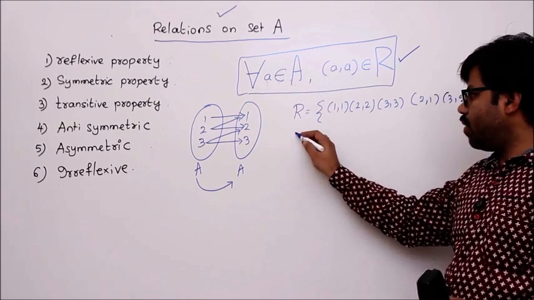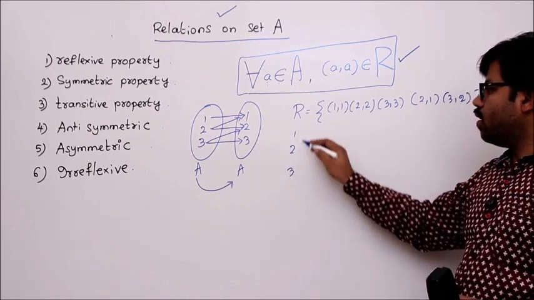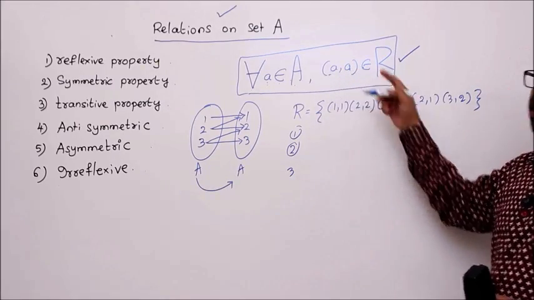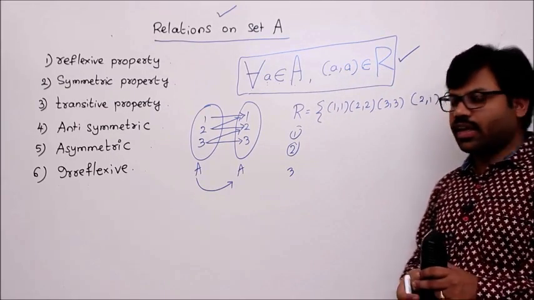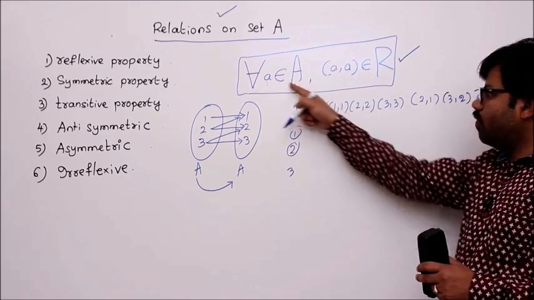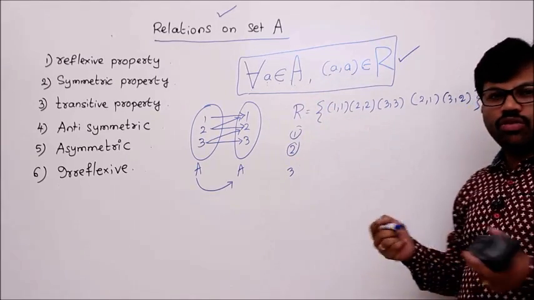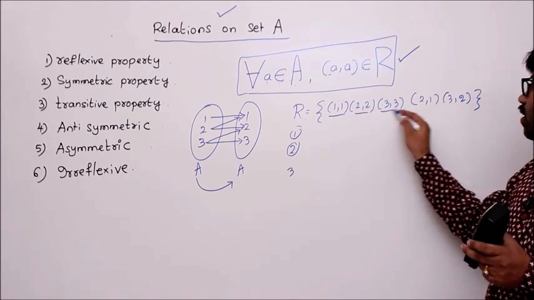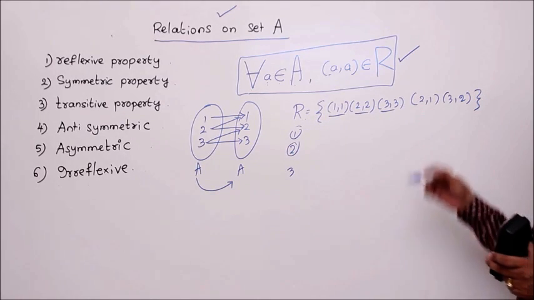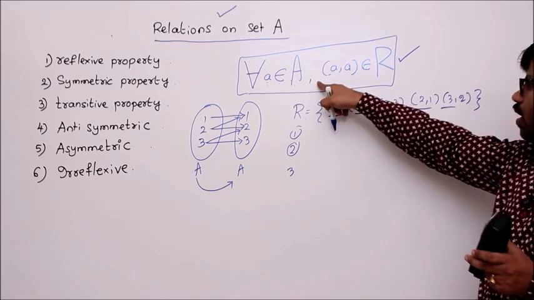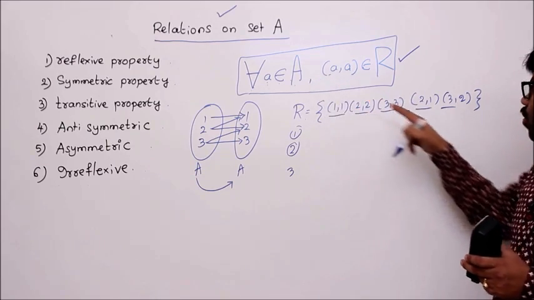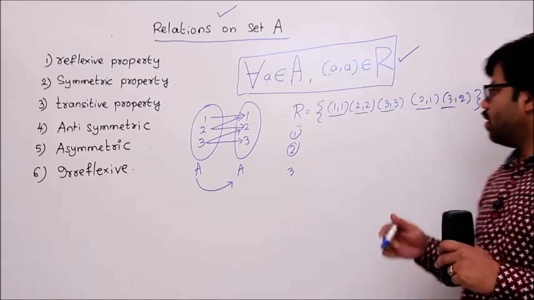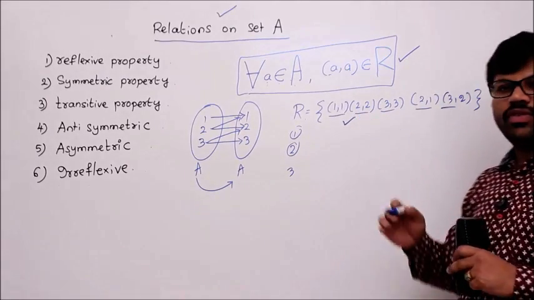That means for every element, meaning 1, 2, 3, what should happen is (1, 1) should belong to R, (2, 2) belongs to R, (3, 3) belongs to R, right? So (a, a) should belong to R for every element. Then (1, 1), (2, 2), (3, 3) definitely should belong to our relation R. That is what we have now. Other elements, this property is not talking about. That means you may have, may not have. That's why this is a reflexive relation.